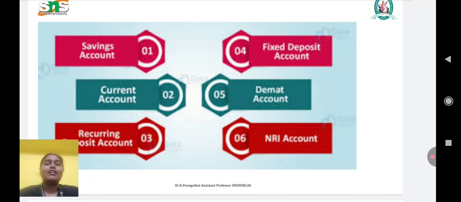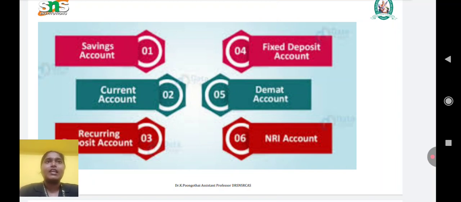Here we can clearly understand that the demand deposit is subdivided into a savings account and a current account. We also have a recurring deposit account, which comes under the time deposit.